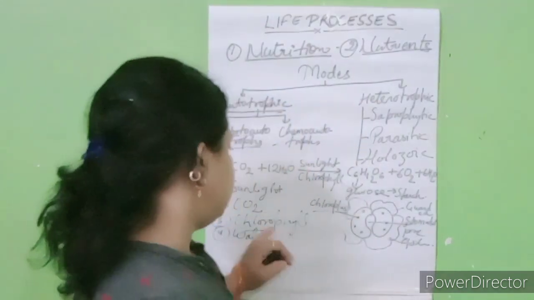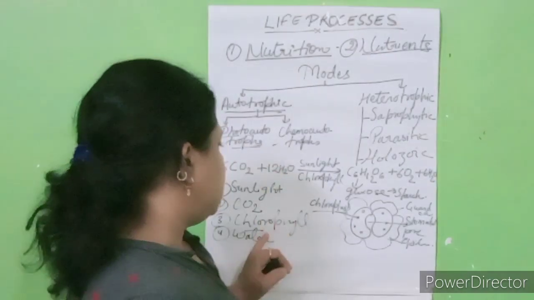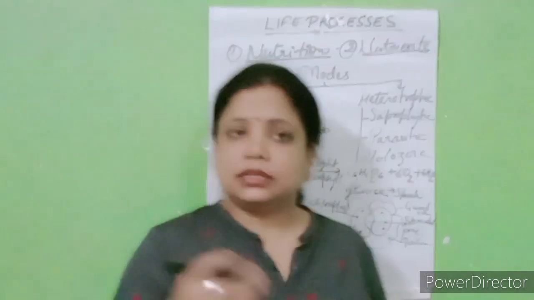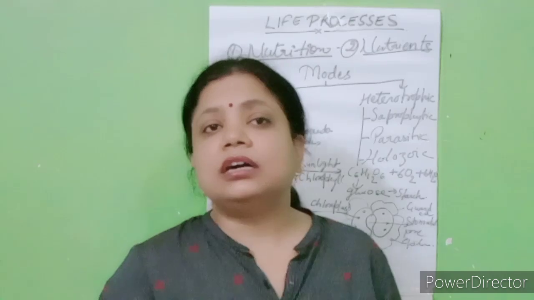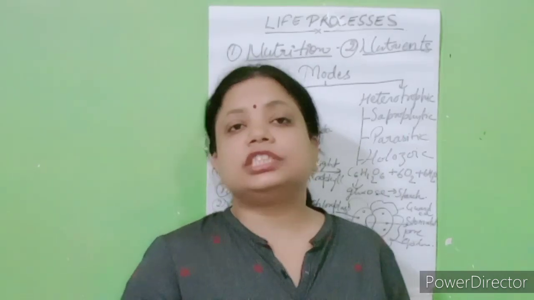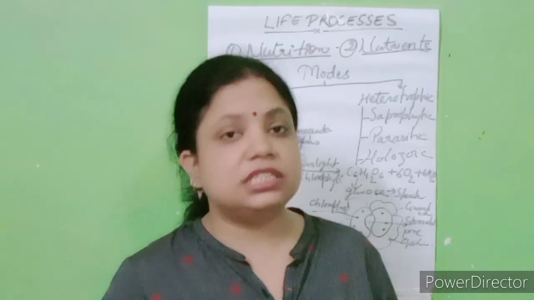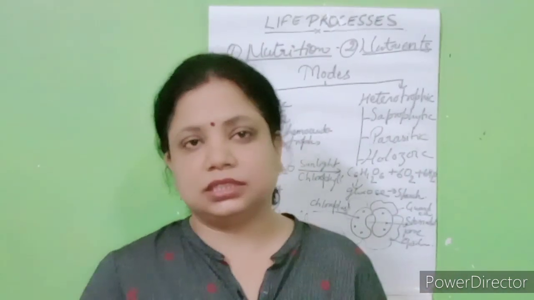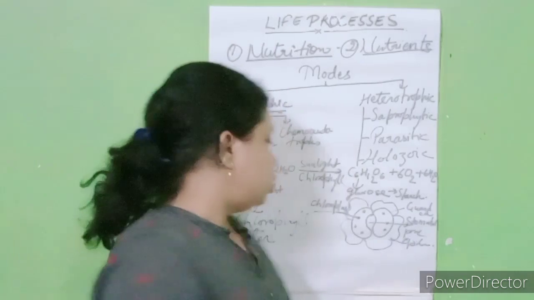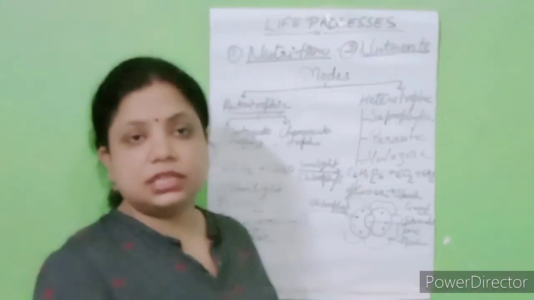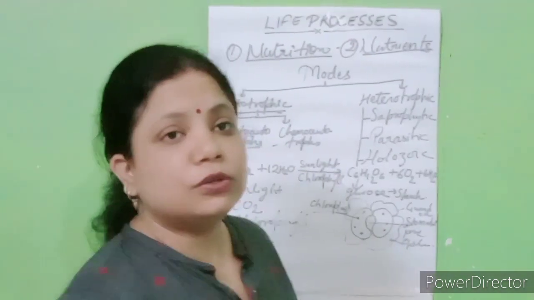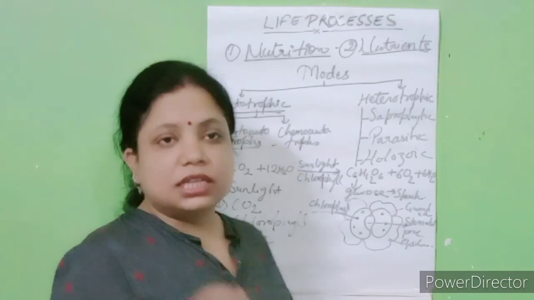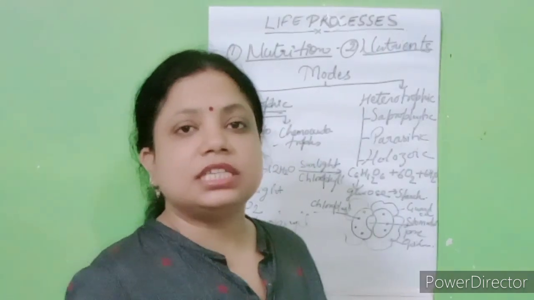So through the leaves, the plants trap the sunlight and convert it into chemical energy. It means the function of the chlorophyll is to trap the light energy, right? Chlorophyll is present in chloroplast, and chloroplast is present basically in green parts, basically in the leaves.